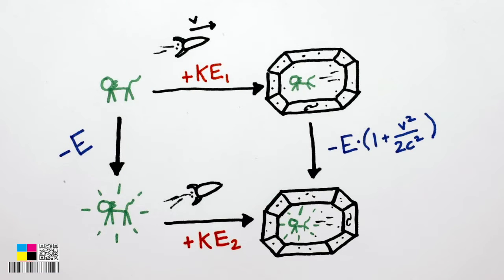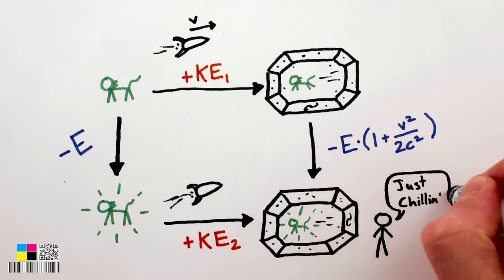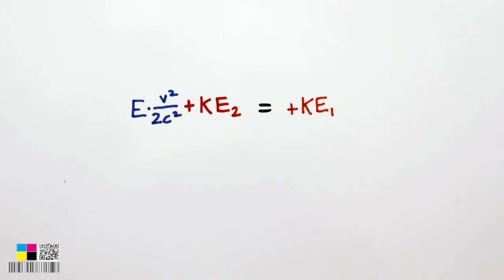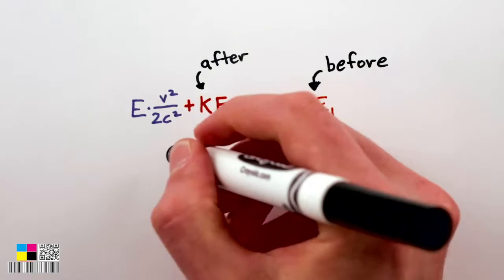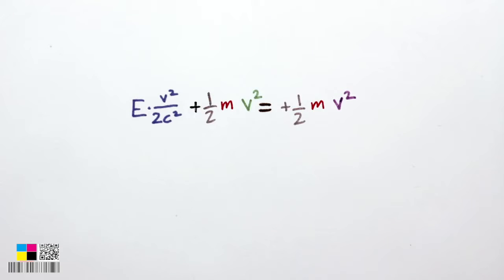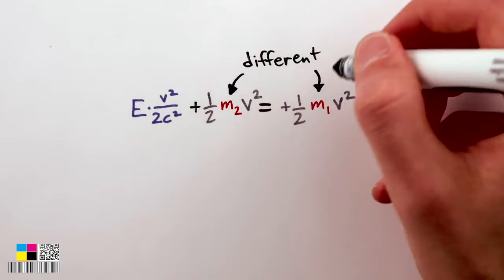But this is silly. You never touch or otherwise influence the cat in either case, so we should get the same total energy at the end. Rearranging, we see that the kinetic energies before and after the flash must be different. And the kinetic energy of an object is 1/2 of its mass times its velocity squared. But we know that the velocity was the same in both cases. So in order to account for the difference, the cat's mass must change when it emits the flash of light.